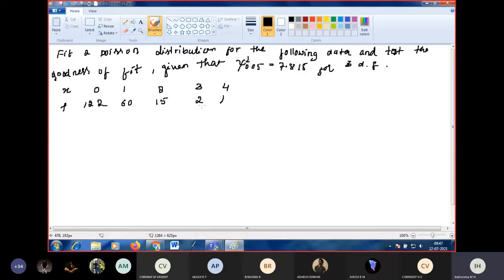What is our hypothesis? Poisson distribution. So next, to find the expected values, we have to use the Poisson distribution.